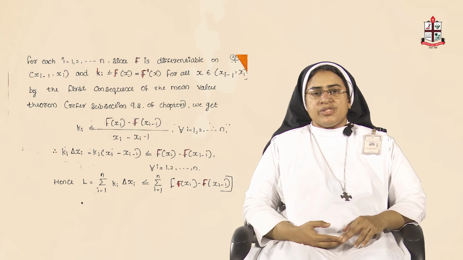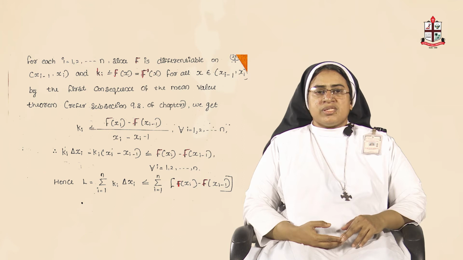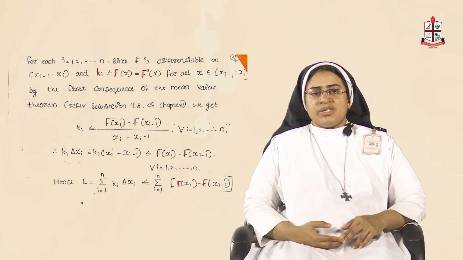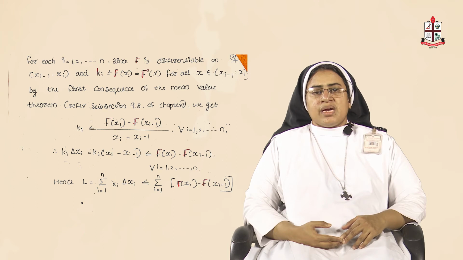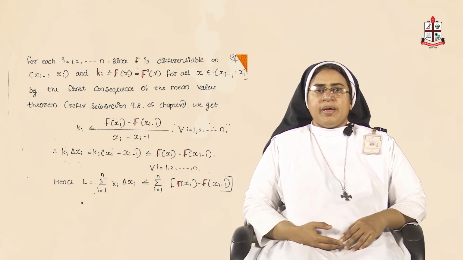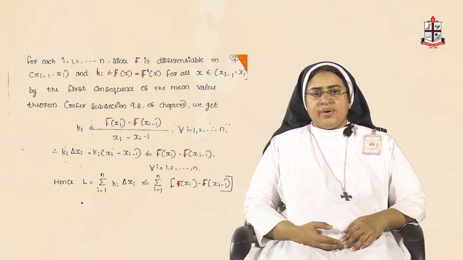In a similar manner, you can say that for i equal to 1 to n, since the function is differentiable on the interval [x_{i-1}, x_i], k_i equals small f, which is equal to capital F dash for all x belonging to (x_{i-1}, x_i). So, by the first consequence of the mean value theorem which we have learned, [F(b) minus F(a)] divided by b minus a is equal to F dash of c.